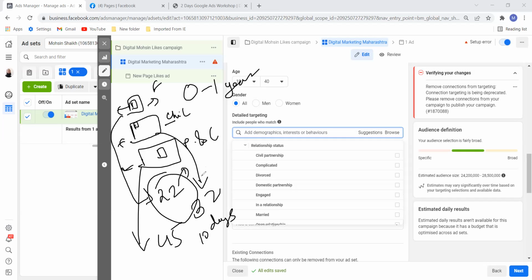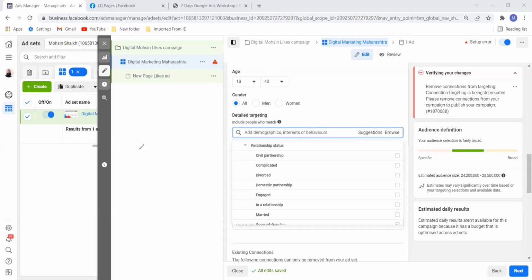Okay, and my next question will be: if you select 1 to 2 years of child with parents, and again in the same ad you are selecting 4 to 5 years of children, so it is just either or. See, I would suggest don't do that. I am just asking, I will not do that. It is an either or format. Anything you select in the same category will be or.